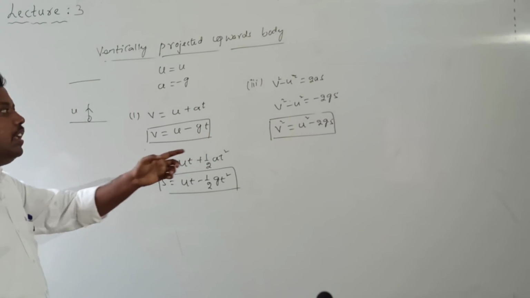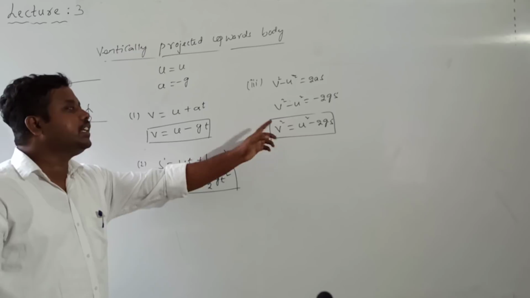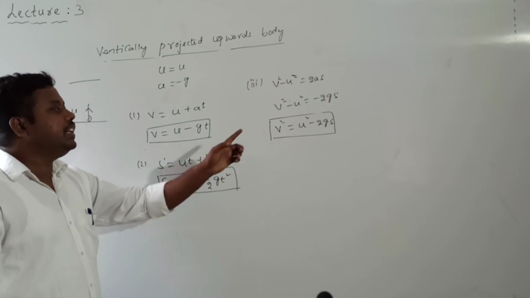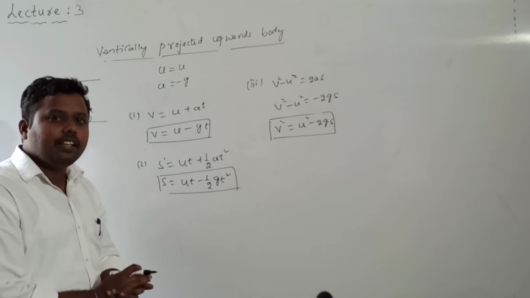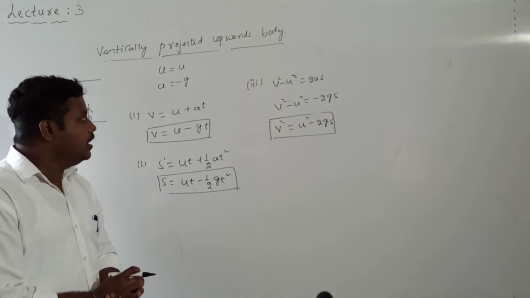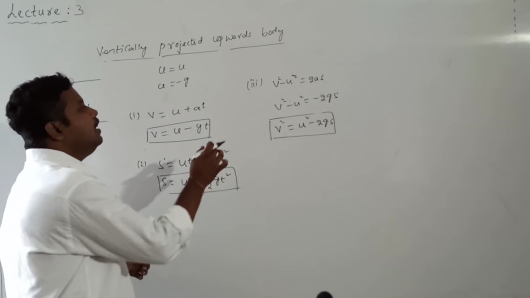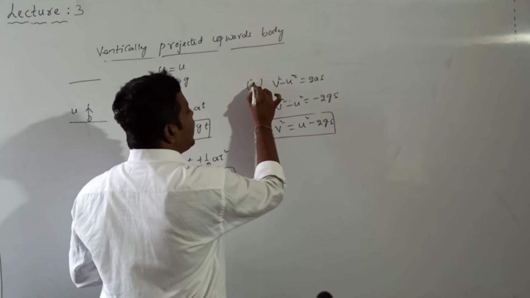Yes, this is the final velocity of a vertically projected body. So with the distance, what happened to final velocity? It is going to decrease. So this is the third kinematic equation for vertically projected body.